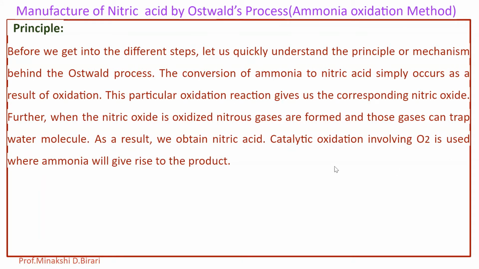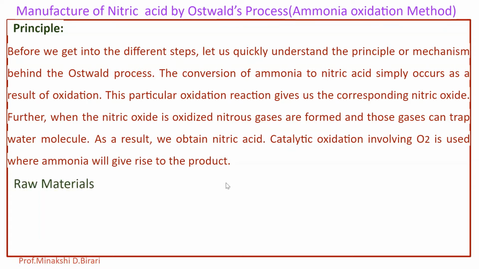So, the ammonia oxidation method or Ostwald's process is a modern method of manufacture of nitric acid. This method involves various steps, that is NH3, ammonia, is converted to NO, then NO is converted to NO2 and further NO2 is converted to HNO3. So, in this, NH3 is oxidized to nitric oxide, which is further oxidized to nitrogen dioxide, and NO2 absorption in water gives HNO3.